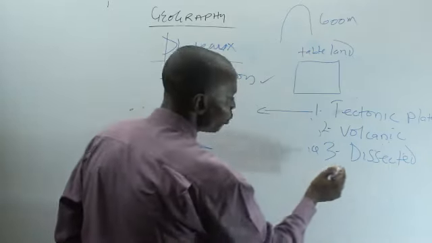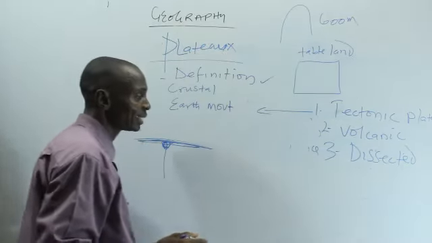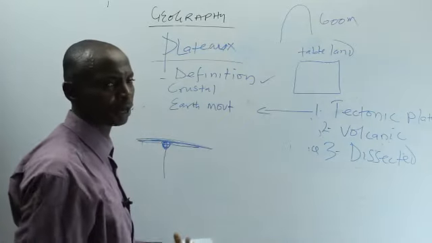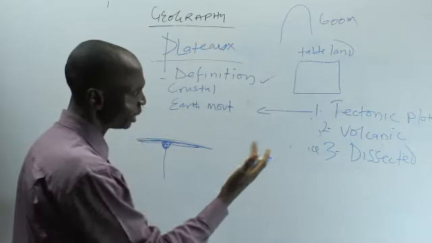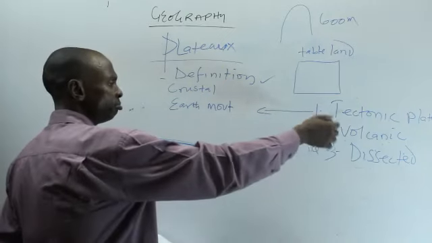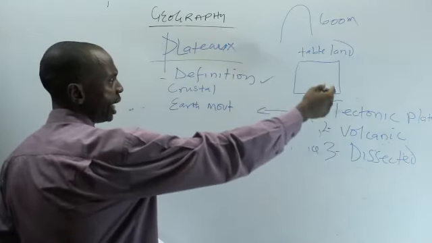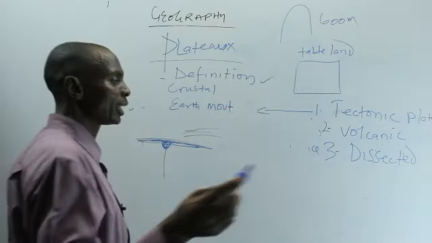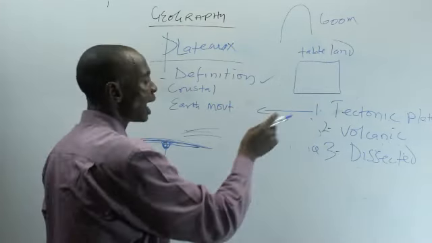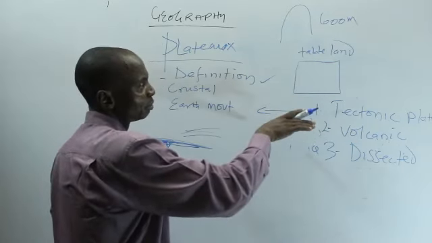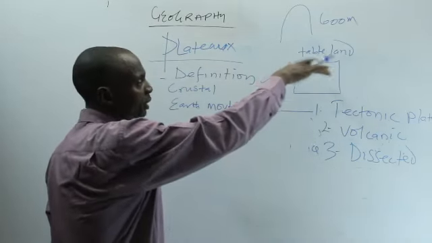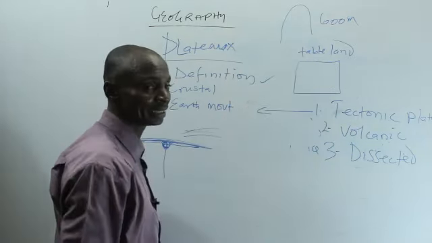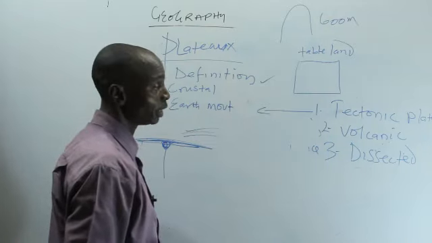Then number 3, we have dissected plateau. A dissected plateau is like the formation of residual mountain. What happened here is that the original mountain, through wearing and tearing away, can have its surface leveled to become a tableland, to form what we call dissected plateau.